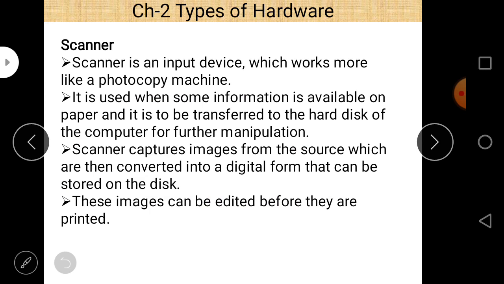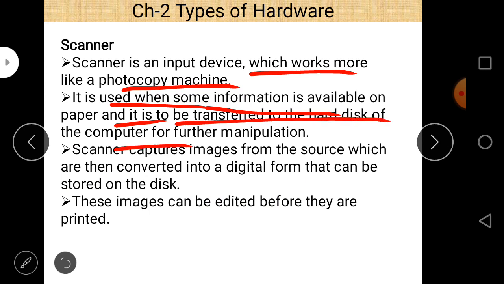Next is scanner. Scanner is an input device which works more like a photocopy machine, and it is used when some information is available on paper and it is to be transferred to the hard disk of the computer for further manipulation. And scanner captures images from the source, which are then converted into a digital form that can be stored on the disk, and these images can be edited before they are printed.